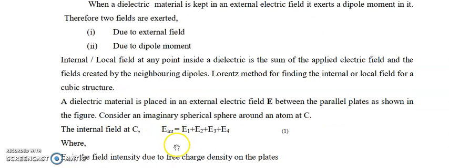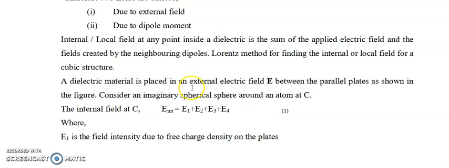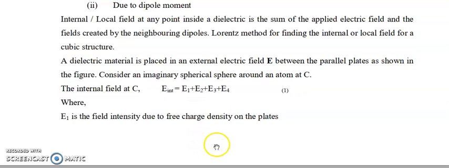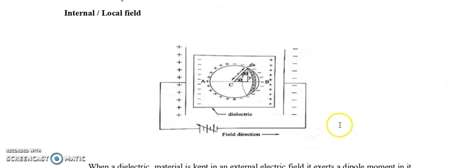The internal field or local field equals E1 plus E2 plus E3 plus E4. It includes four electric fields, where E1 is the field given by the two plates. E2 is the field intensity due to the induced charge density on the plane surface of the dielectric.